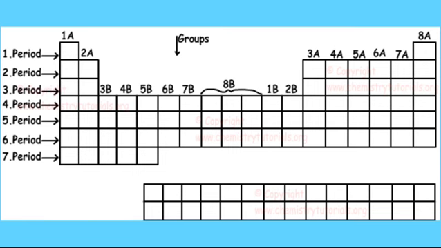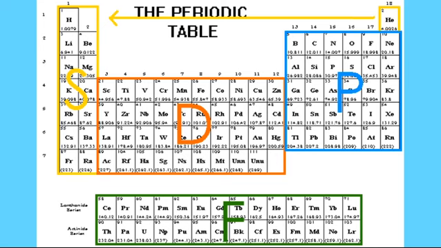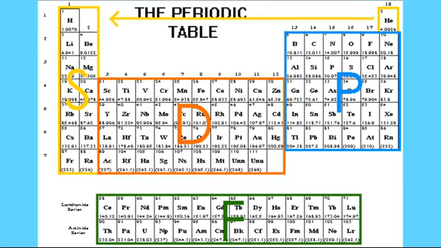Then we also look at the blocks of the periodic table. When we write the electronic configuration of elements using the spdf electronic configuration, we have elements that end with s. For example, sodium ends with 3s1. All elements that end with s like that, s1 or s2, are in the s block of the periodic table, as you can see.